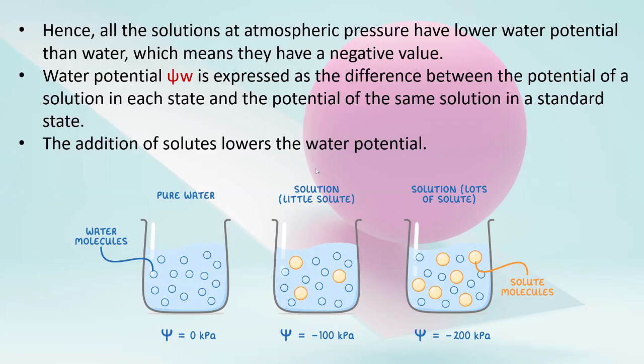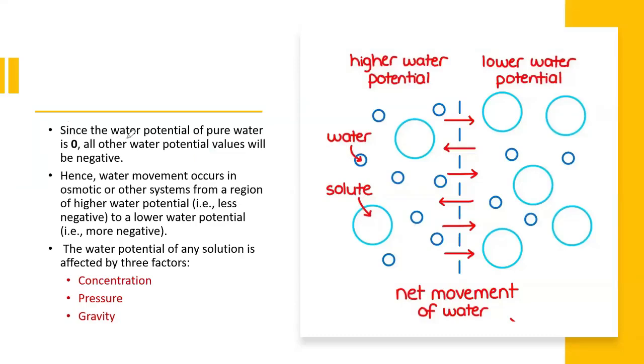Those spaces basically indicate the pressures. Since the water potential of pure water is zero, all other water potential values will be negative. Hence, water movement in osmotic or other systems occurs from regions of higher water potential, which is less negative, to regions of lower water potential, which is more negative.